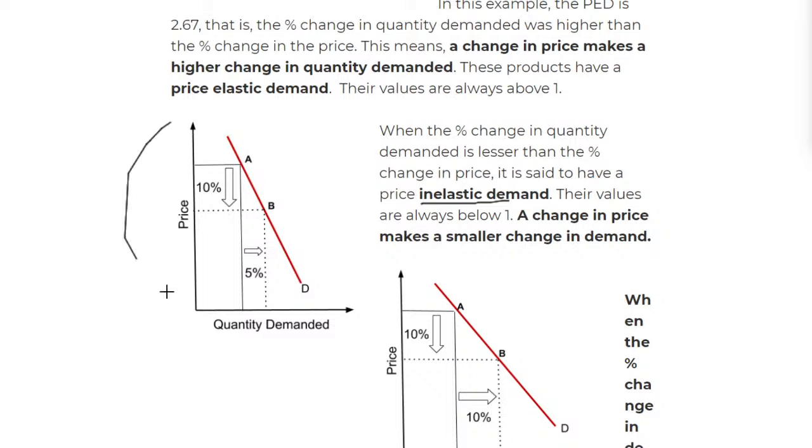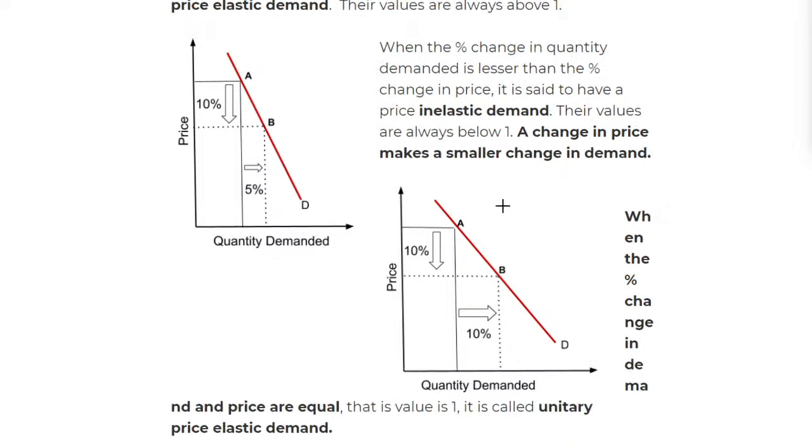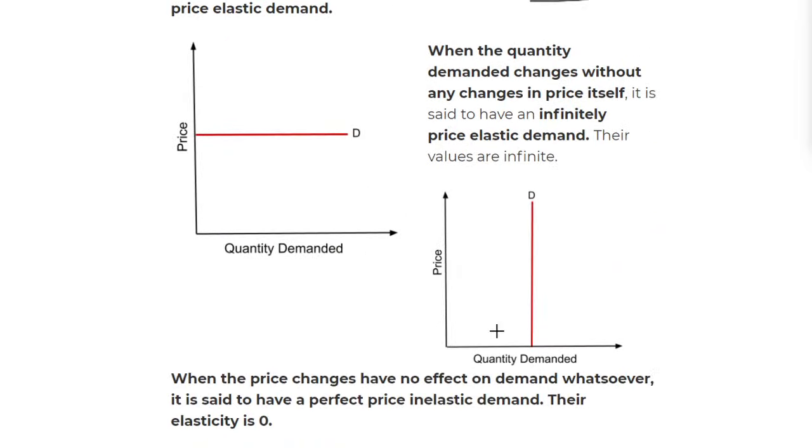You can see this curve right here shows inelasticity, and this curve right here shows unitary. When the change in price is equal to the change in demand, so a change in price of 10% results in a 10% change in demand, we say this is unitary price elastic demand. So we've talked about elastic, inelastic, and unitary price elastic demand. Then we look at two other curves.